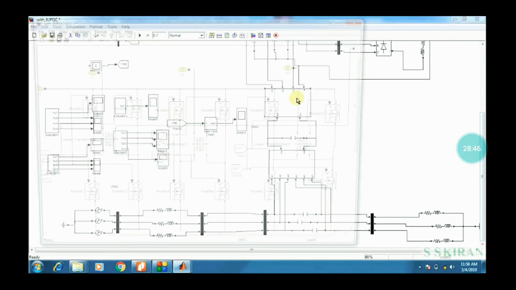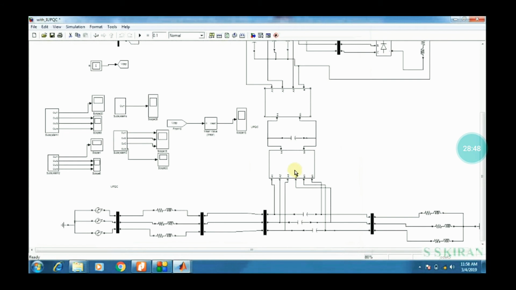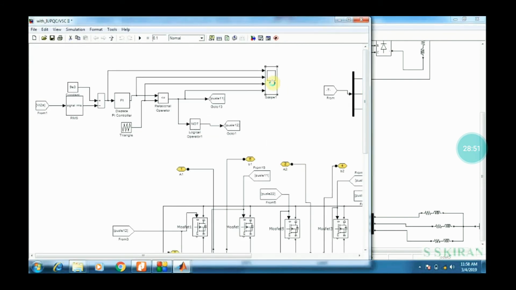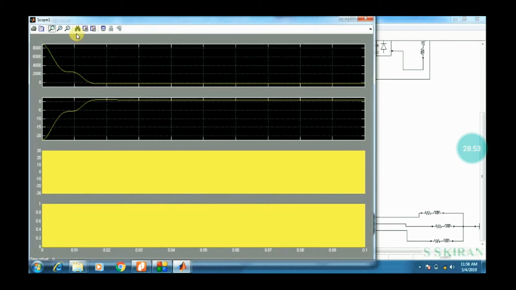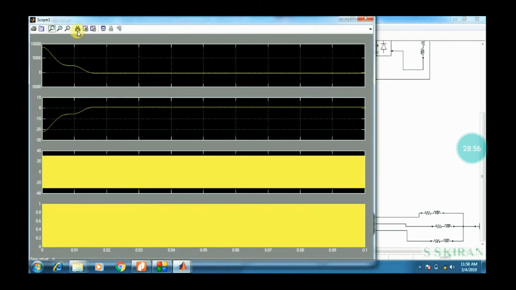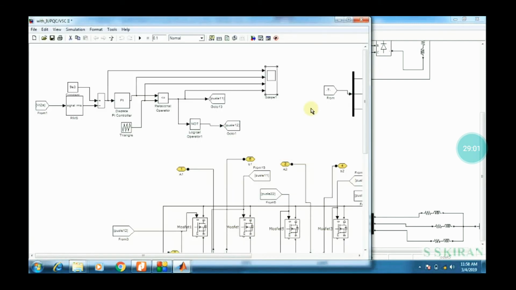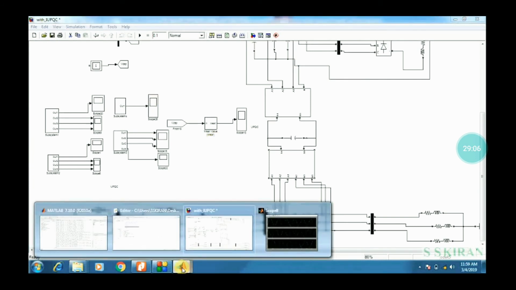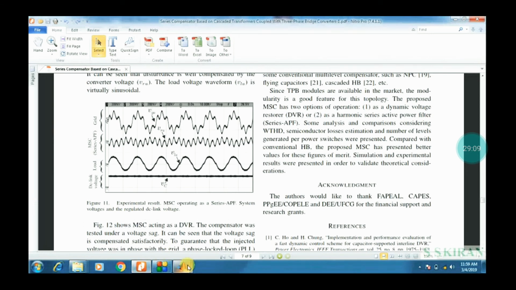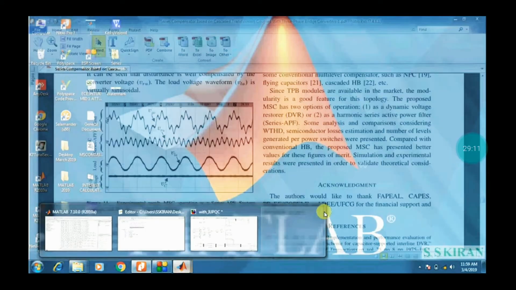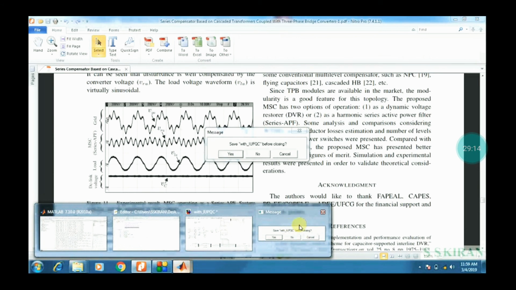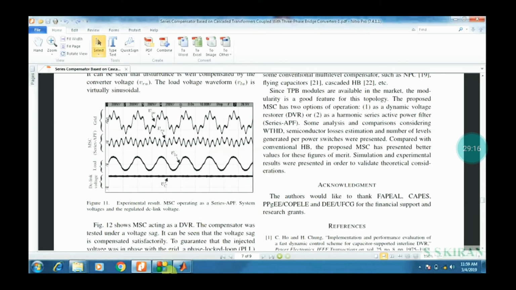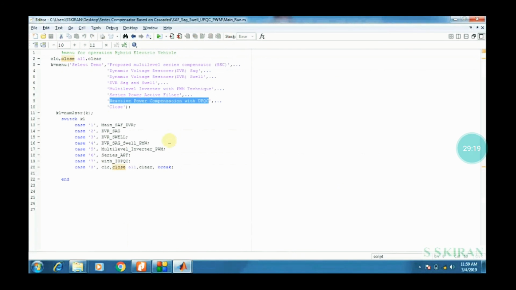This is some internal block of this block one. So these are some scopes, we get some output results. These are all outputs of UPQC. By using UPQC we satisfy this series compensation technique method. MSC and DVR, PWM technique, and this UPQC method, all Simulink blocks are separately designed one by one.